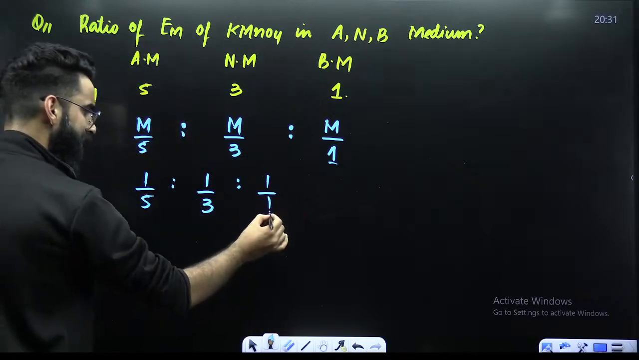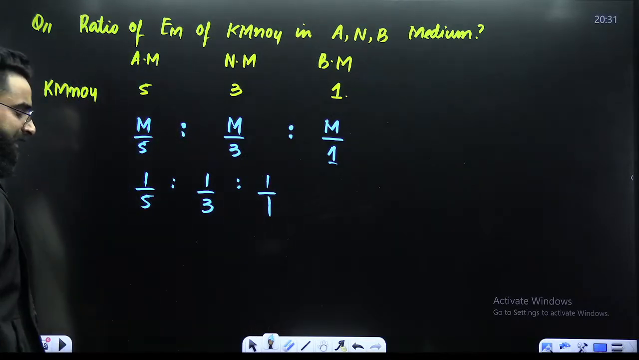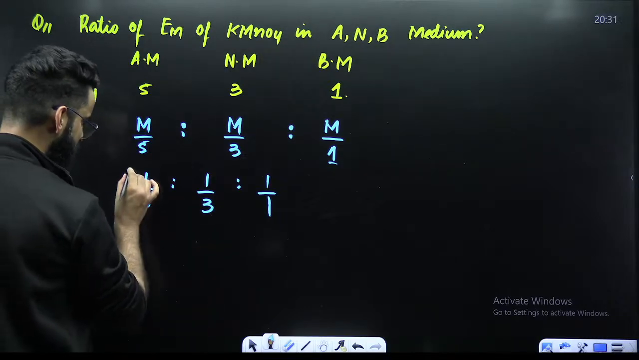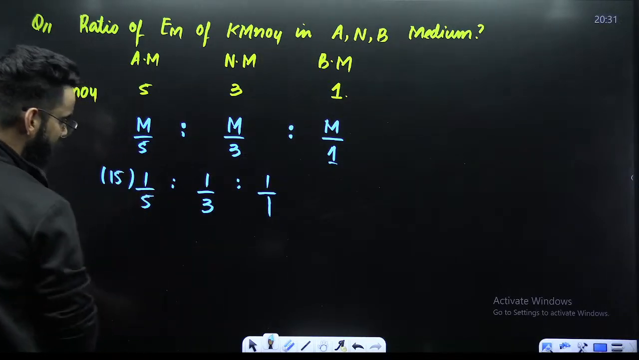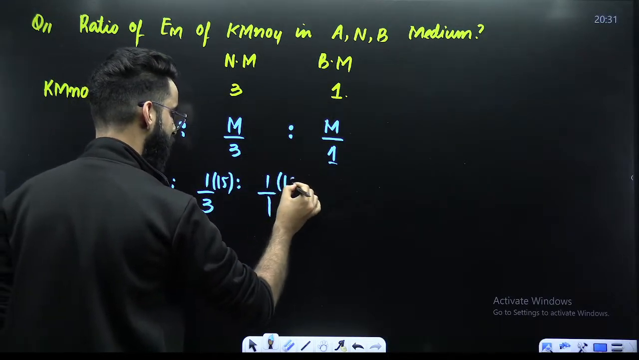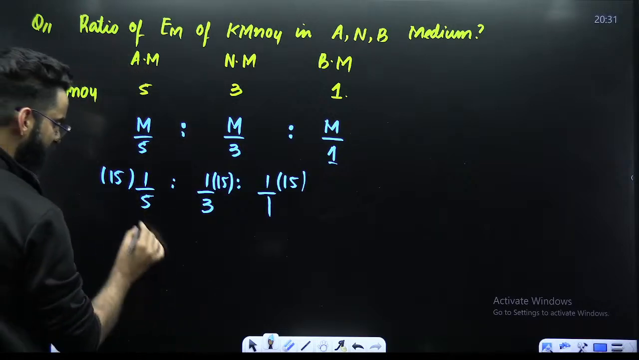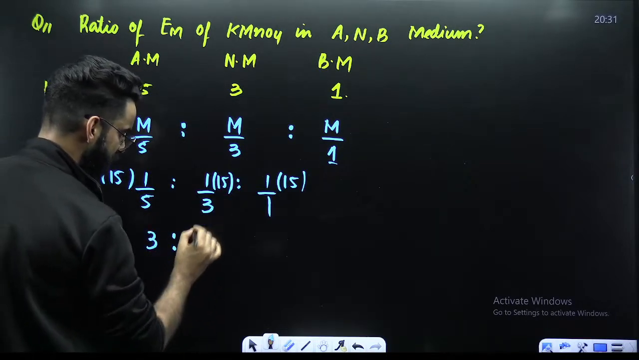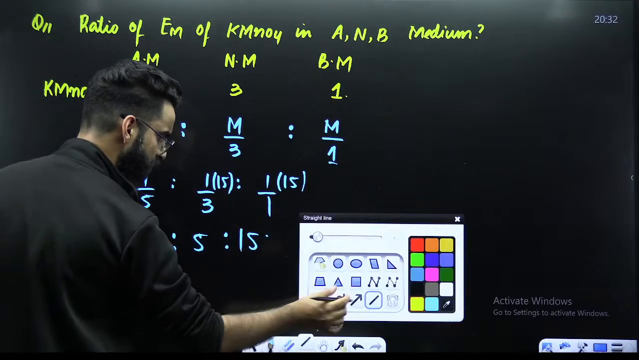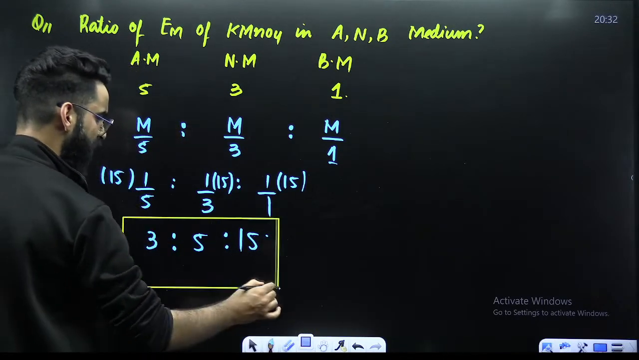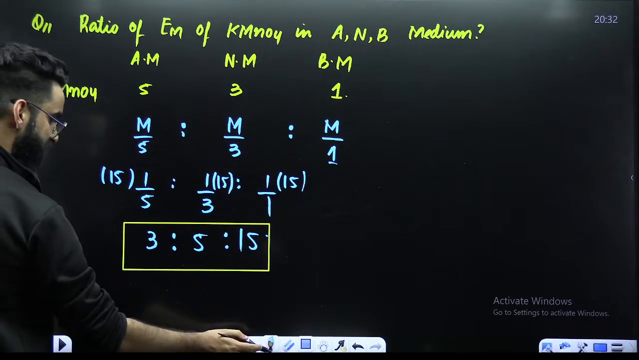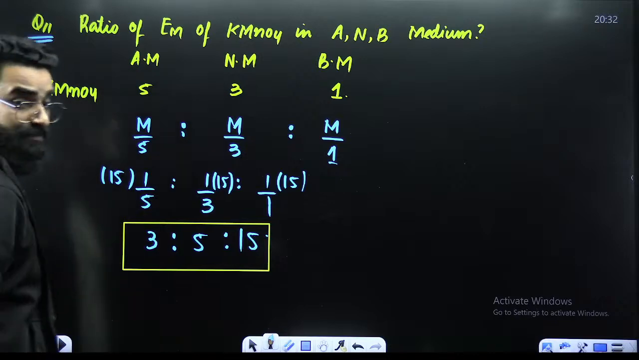Now do one thing. Take the LCM of the denominators. LCM of 3 and 5 comes out to be 15. So multiply throughout by 15. When you multiply with 15 everywhere, we get 3, 5, 15. So 3 is to 5 is to 15 is the ratio of the equivalent mass of KMnO4 in acidic, neutral, and basic medium. That is what I was supposed to calculate. I believe I'm clear with this.